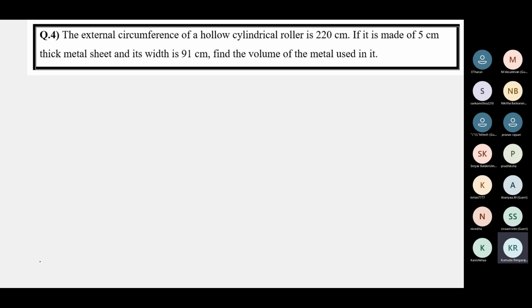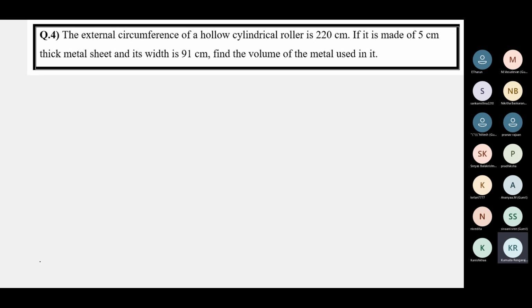The external circumference of a hollow cylindrical roller. See, you need to identify what solid is mentioned in the question.